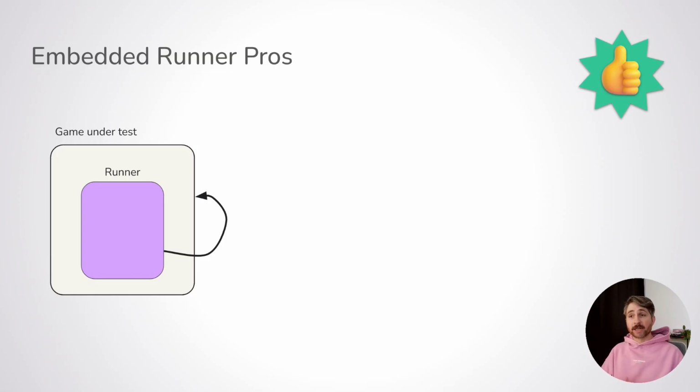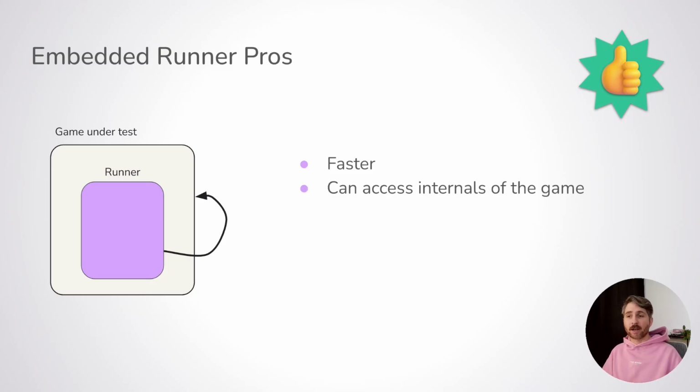When it comes to pros and cons, especially for the pros, the embedded runner is faster. And this is not surprising, since you don't have to go through a network, you don't have the latency that comes with it. Another crucial advantage is that you can access the internals of the game. So for example, let's say you want to get more currency during a test, or maybe you want to set it to 0. You can immediately do so via the runner, because it has access to the state of the game. This allows you to have more fine-grained verifications too, because then you can check the state of the game when it makes sense.